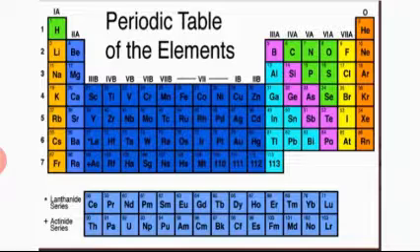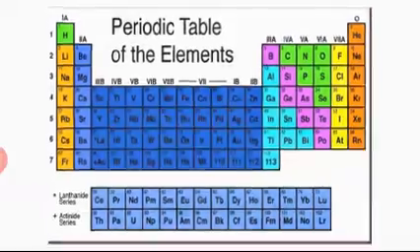So by this, the elements were arranged. I will explain in detail.